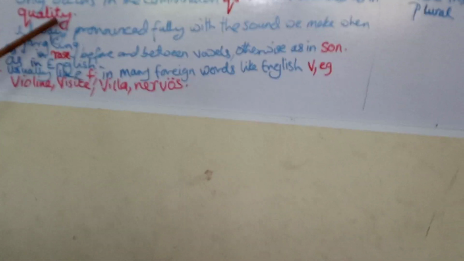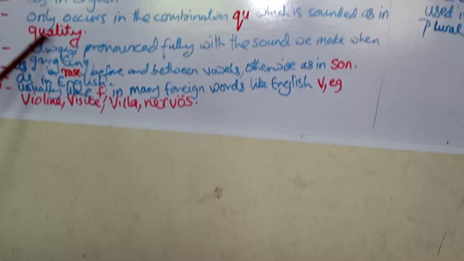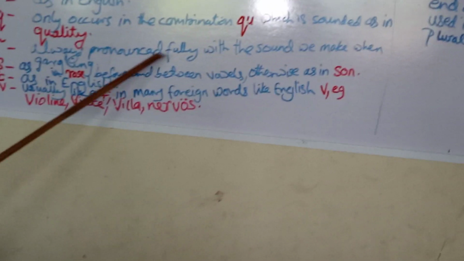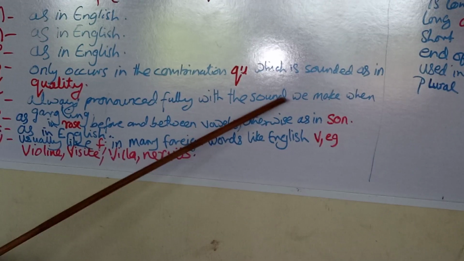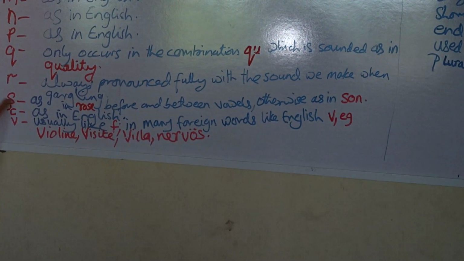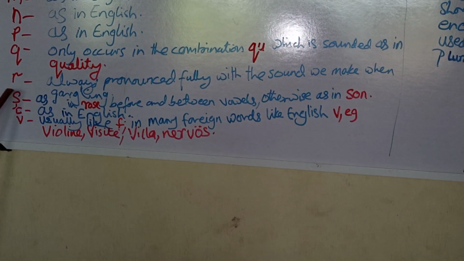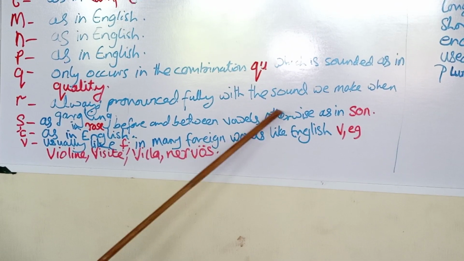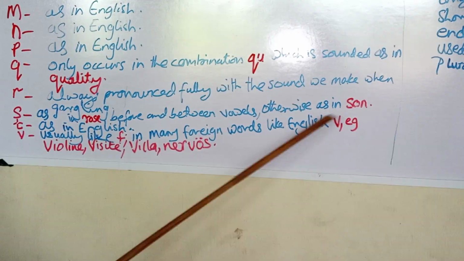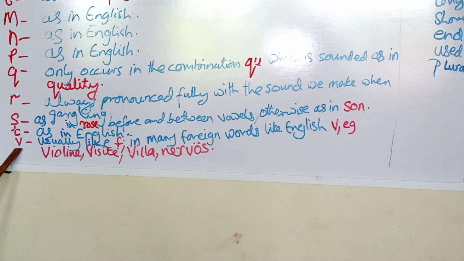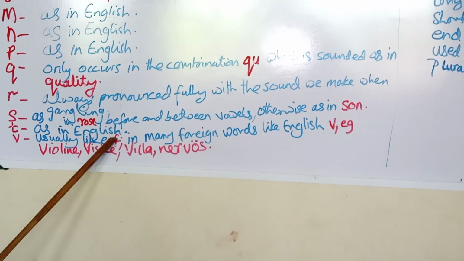Otherwise, you pronounce it as you see it. But when it has this combination, it is pronounced as quality. R, always pronounced fully with the sound we make when we are gargling. S as in rose, before and between vowels, otherwise as in sun. T as in English.